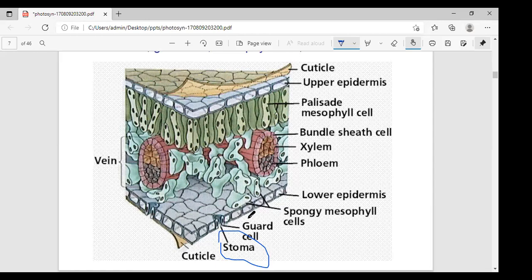Here you can observe the structure of the stomata, where the guard cell is most important. A subsidiary cell and guard cell are there. In this one, this is the palisade mesophyll and the spongy mesophyll. Next, this is the bundle sheath. In total, this is the vascular system, xylem and phloem. This is part of the transverse section of the leaf.